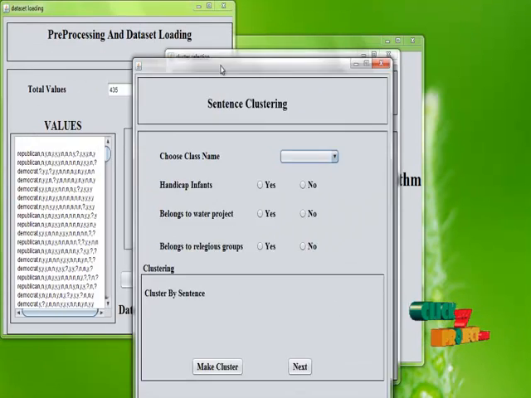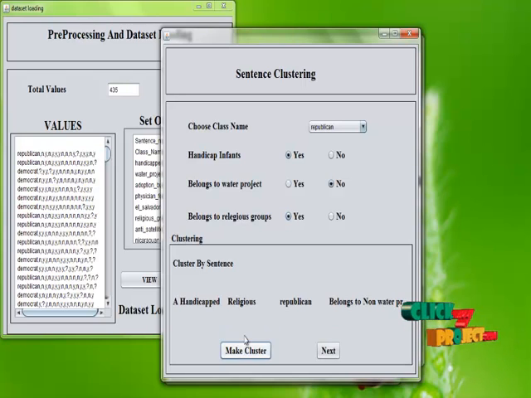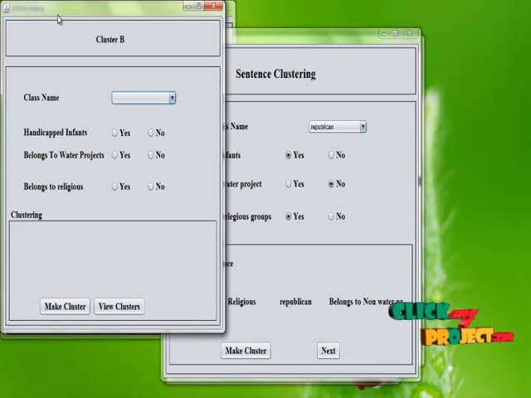We are going to select a cluster, or make a cluster, and form it as sentences. Choose either Republican or Democrat. If Republican, we give whether the handicapped infants is yes or no, and whether the Republican belongs to the water project or not. Then we specify whether the Republican belongs to a religious group or not. Then we make a cluster, and in turn we make it as sentences, and it is also made as a cluster.